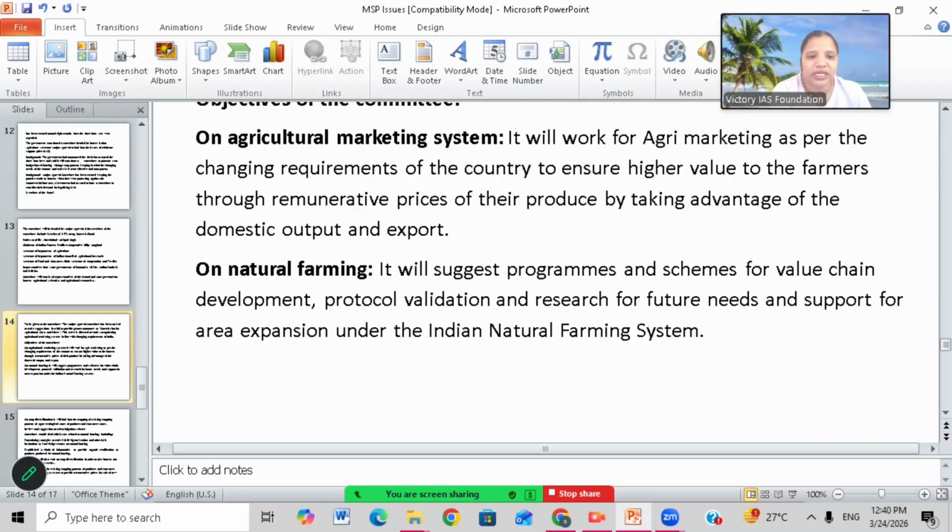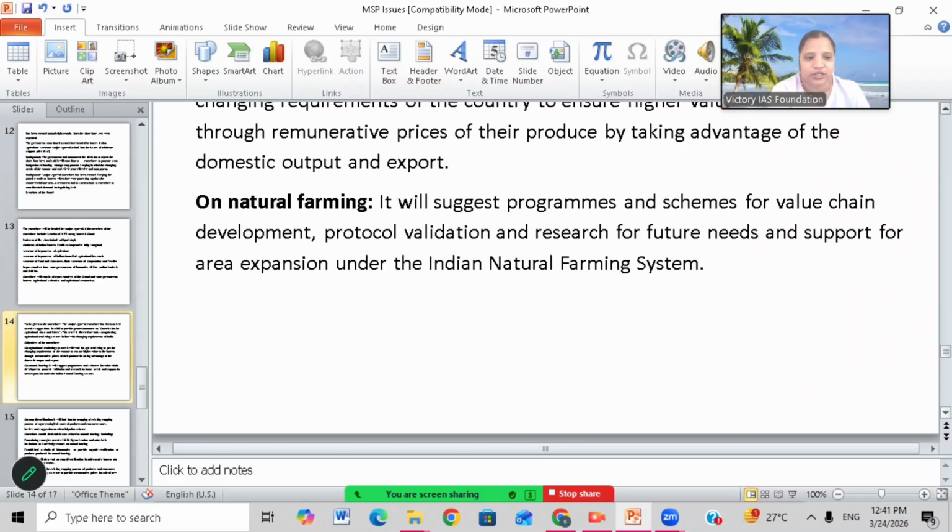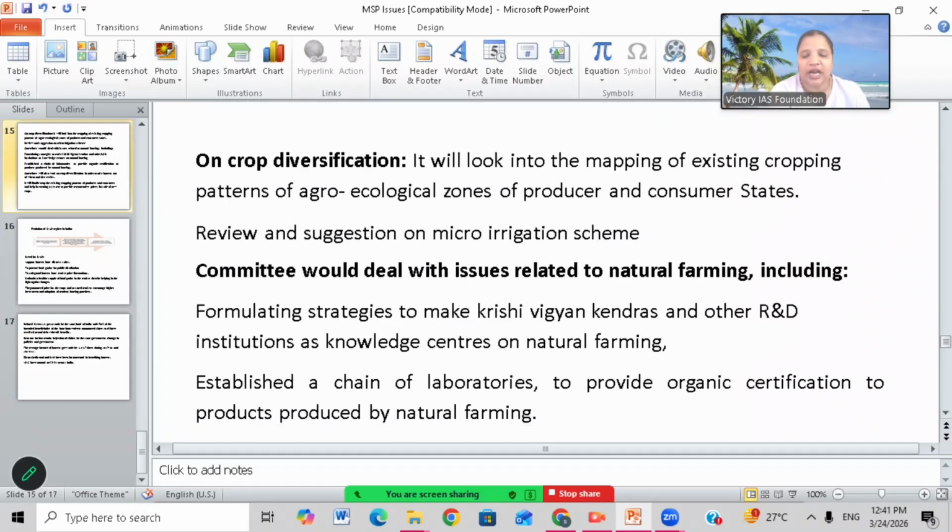Okay, and natural farming also they will give some suggestions. It will suggest programs and schemes for value chain development, protocol validation, research for future needs, support for area expansion under Indian natural farming system. So whatever the issues are there with respect to natural farming, that are protocol validation, R&D for future needs, and expansion, whether crop expansion or diversification can be done or not, in these things also the committee will provide suggestions.